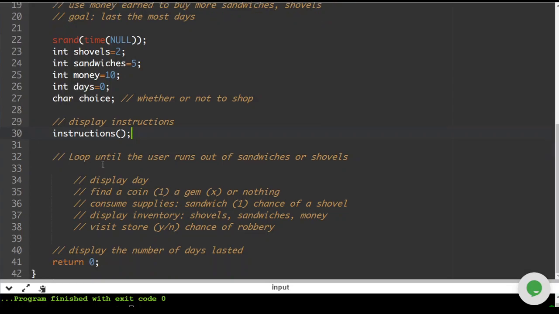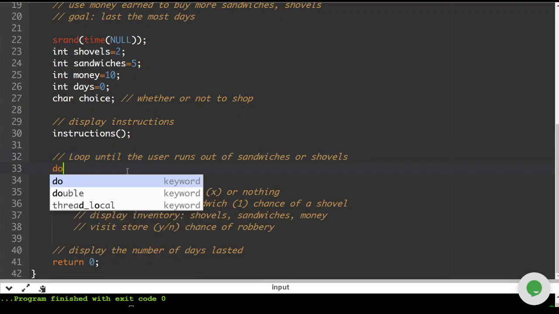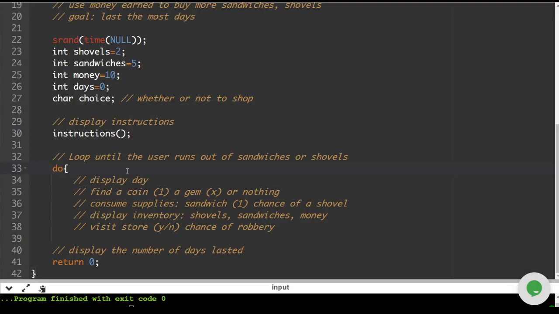Okay, so the next part that we're going to do is this loop here. So if we take a look at the way that the loop is set up, we obviously don't know how many times it's going to run. And there is a definite until condition. So this is going to be a do loop with a while case. So do rather than a while at the beginning, because guaranteed we're going to be running this one time because the user is starting with sandwiches and shovels.